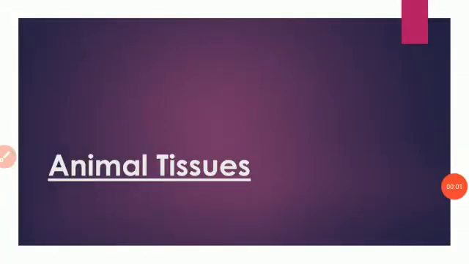Good morning, students. Till now, we have studied all about plant tissues. Now you know that plants and animals are different types of living structures. They have different lifestyles and different functions to perform, isn't it? So, tissues in plants and animals are different just as cells in the plants and animals are different. Okay? So, today we will be studying about animal tissues.